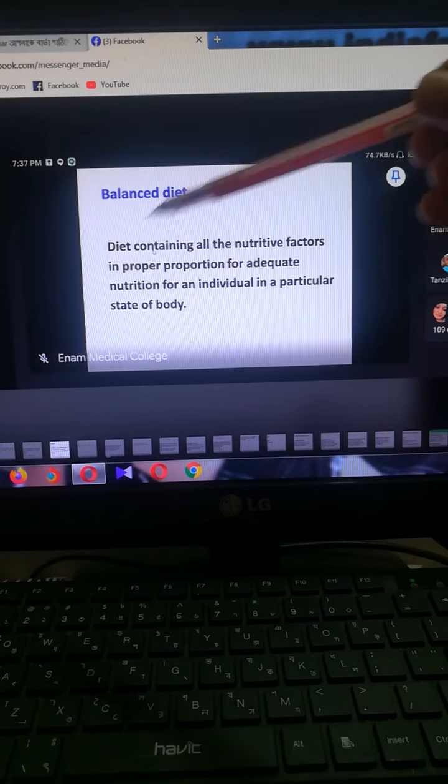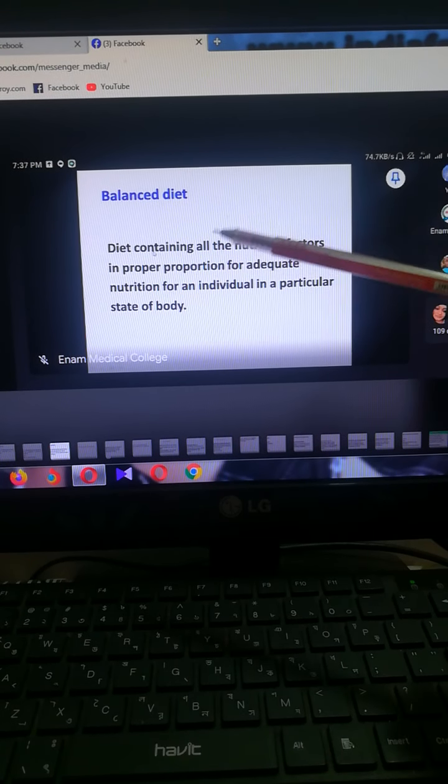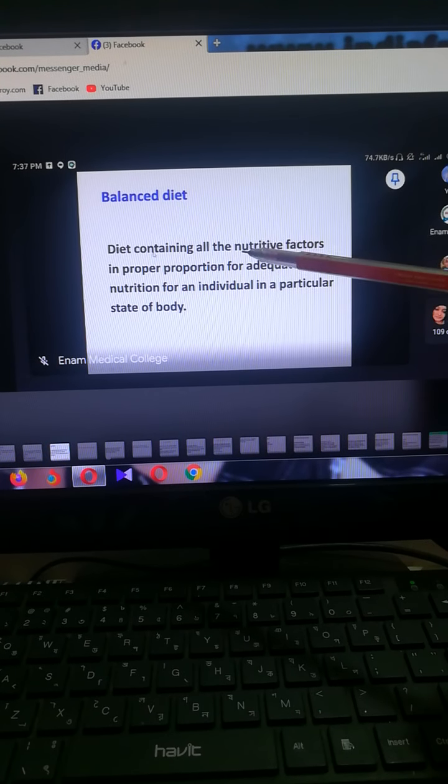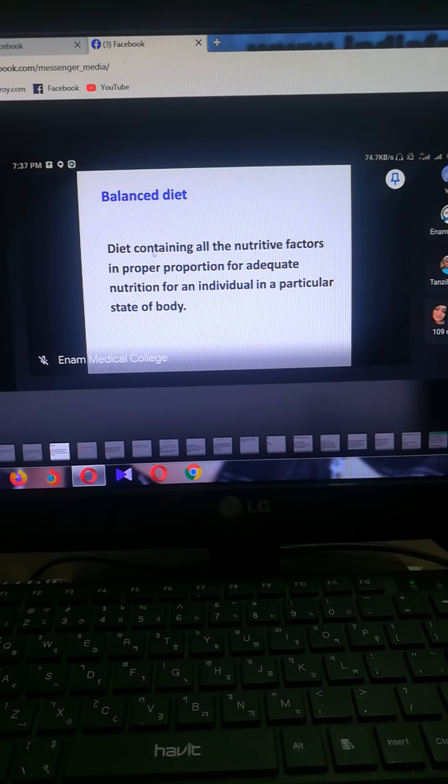So you have to explain the example. You have to give an example of a balanced diet in the Viva board. The typical example and common example is khichuri.